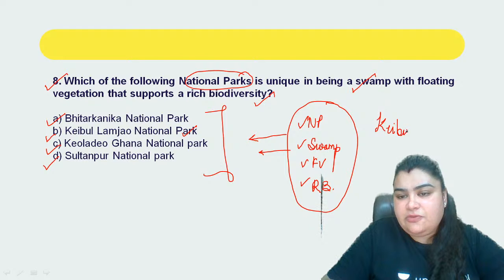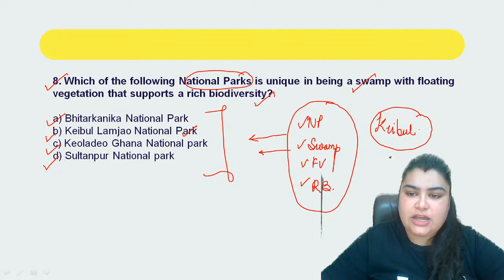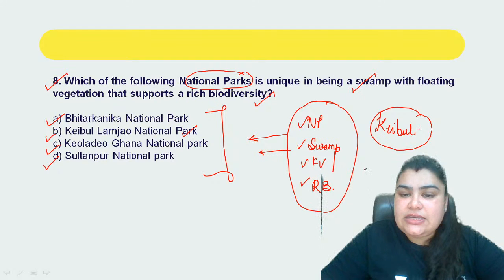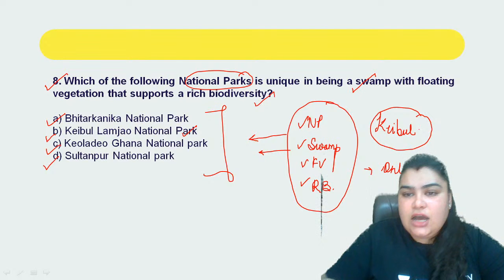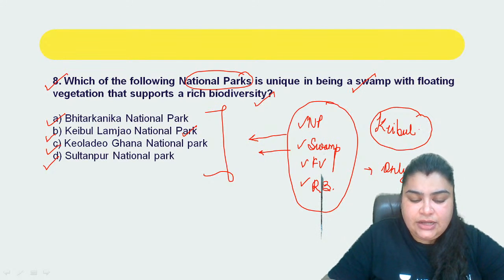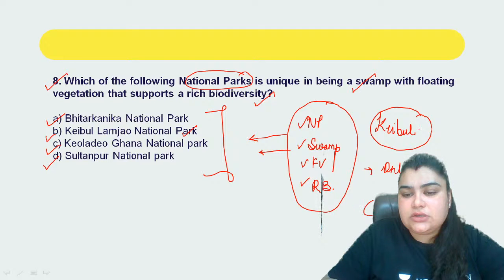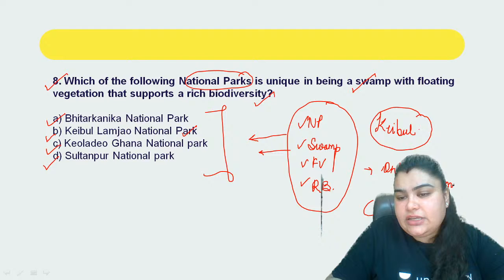Now, before we proceed, let me just discuss a few important aspects with respect to the Keibul Lamjao National Park. It is the only floating national park, right? You must have heard about the vegetation that is there. There are various floating masses, which are called your phumdis, right? So those floating vegetation masses here are called phumdis.